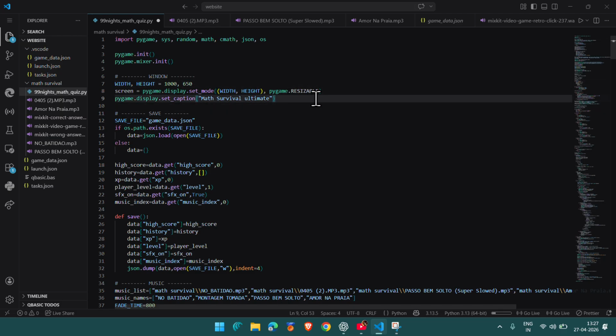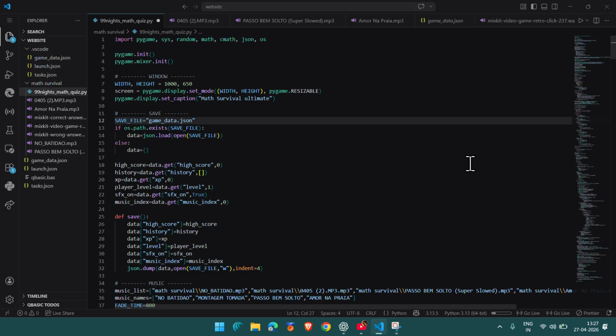Now this is the window part. This one says the dimensions. This one makes a screen. This one just makes a title. I don't know why it's named caption, but it's the title.